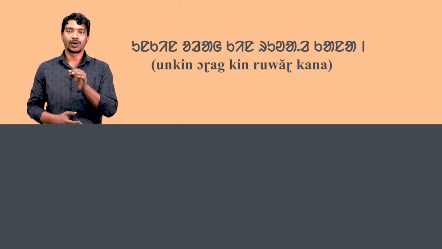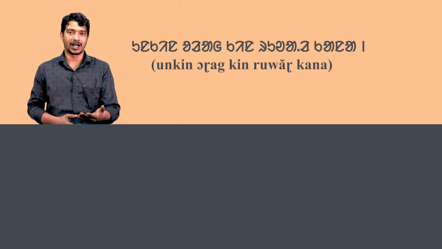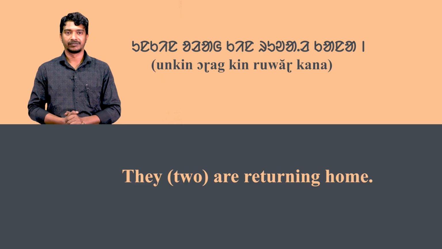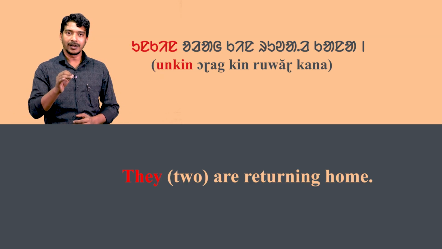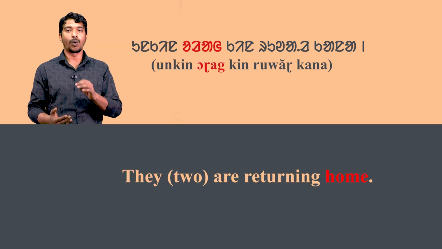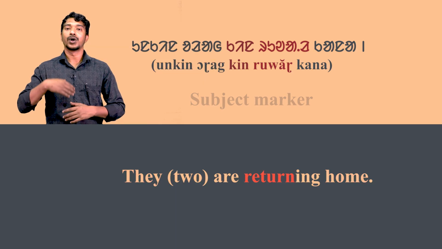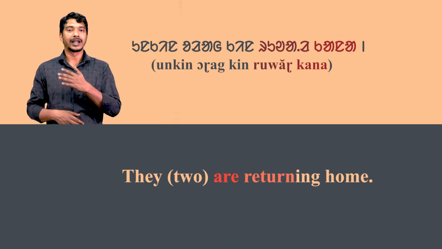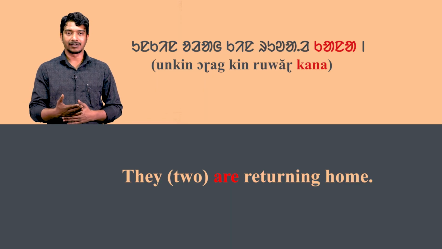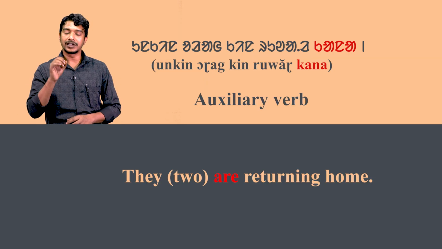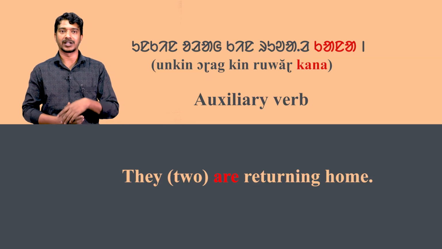It denotes the present continuous tense. In the second sentence, unkin orakin ruar kana means they are returning home. Here, unkin means they, ora means the home. Kin is the subject marker, ruar means return, and kana means are. It is an auxiliary verb and it denotes the present continuous tense.